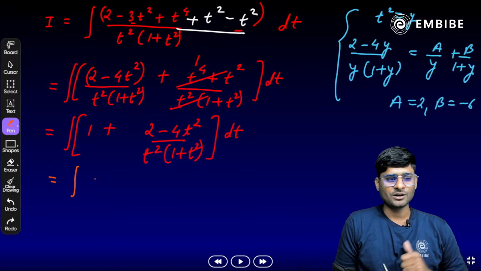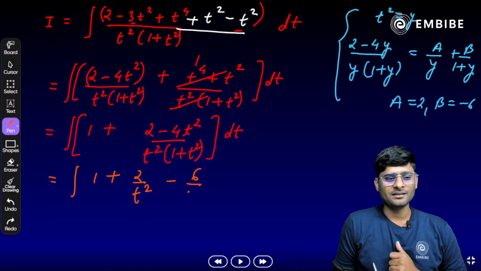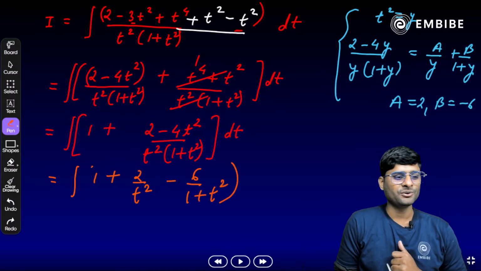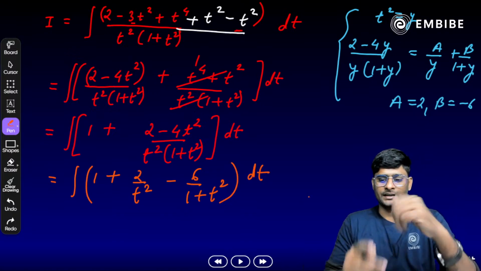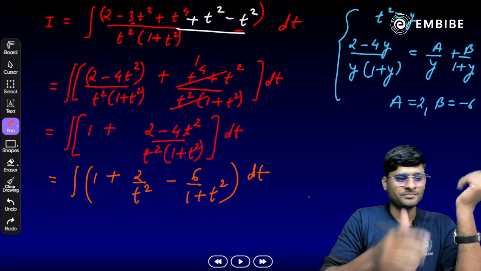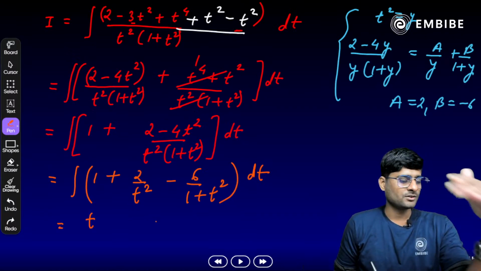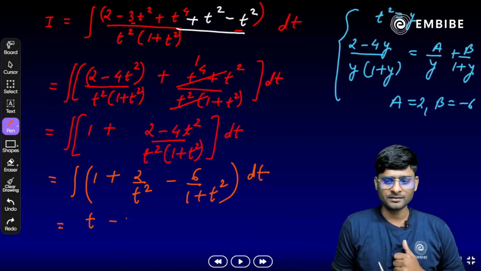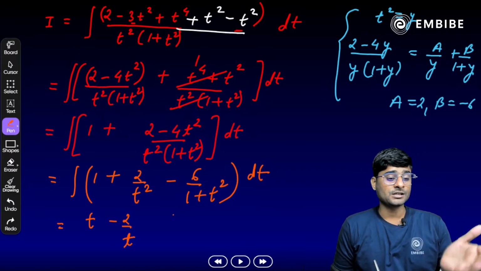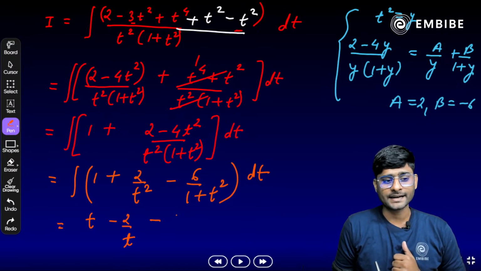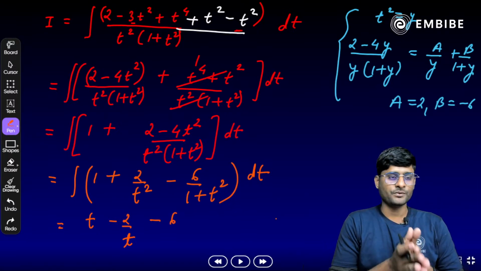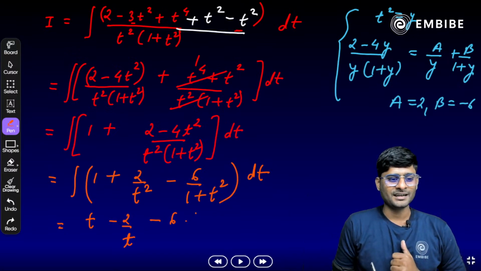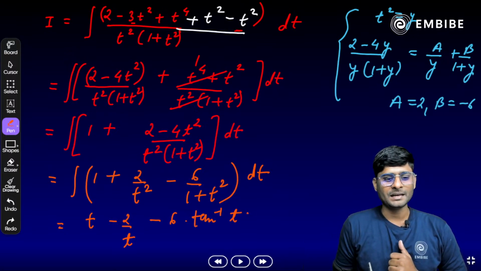We get the integration of 1 plus 2 by t square, and minus 6 by 1 plus t square, and we need to integrate this term. Now integrate each term separately. Integration of 1 is t. 2 by t square, very easy: t raised to power minus 2 plus 1 upon minus 2 plus 1. Once we solve, we get minus 2 by t. Integration of minus 6 by 1 plus t square: write minus 6 as it is, and 1 by 1 plus t square gives tan inverse of t. Correct? It's tan inverse of t plus c here.